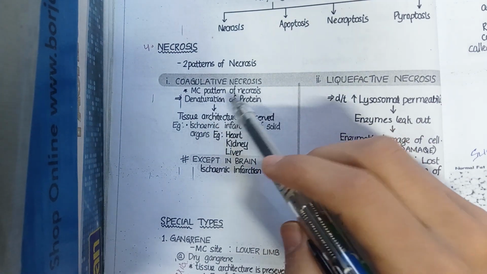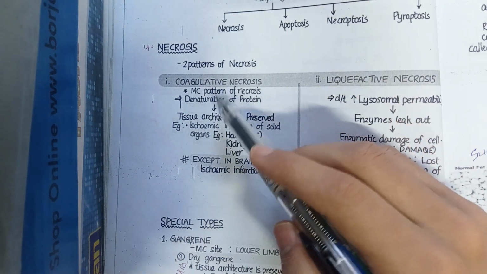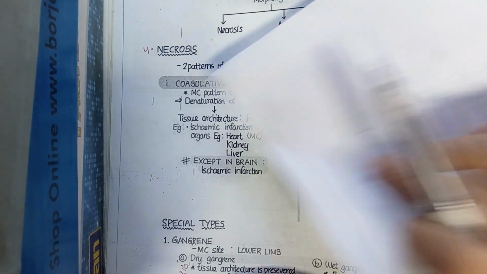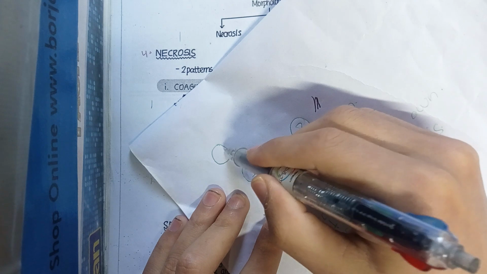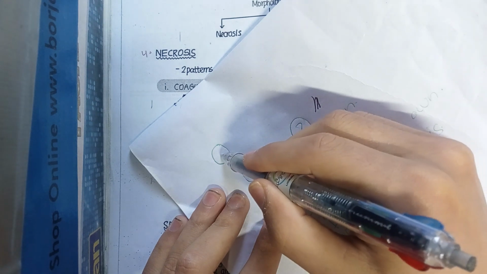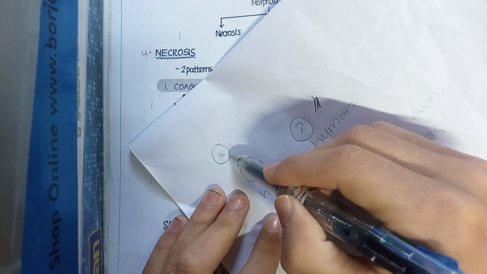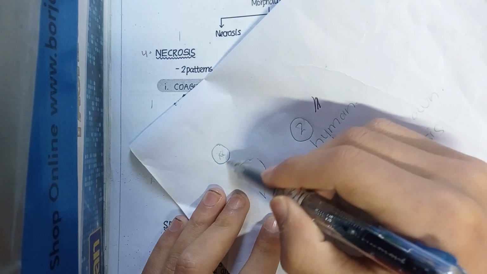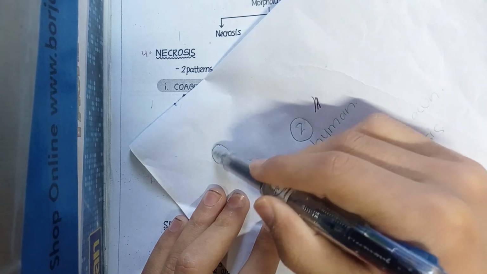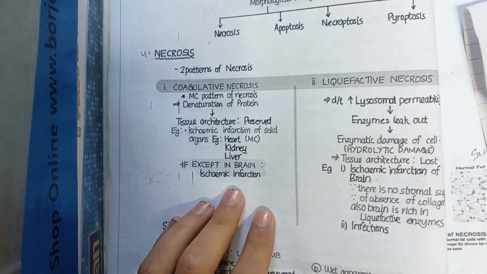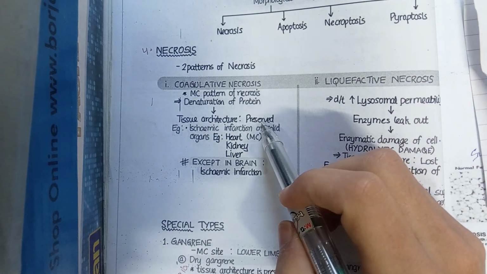What happens when the protein is denatured? For example, this is a cell, and this cell death occurs due to coagulative necrosis, means inside the cell there is denaturation of protein. So the cell structure is preserved, the cell architecture will be preserved, the tissue architecture remains preserved. This is very important. In coagulative necrosis, tissue architecture remains preserved.